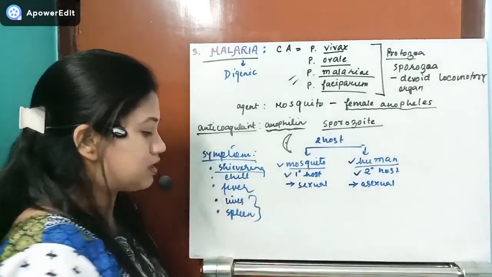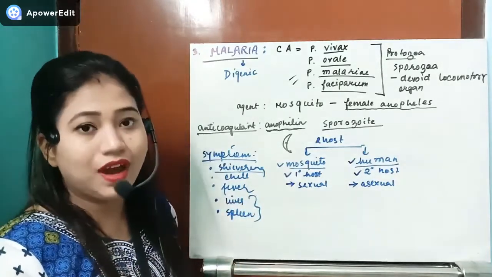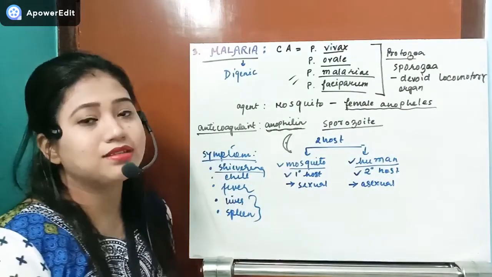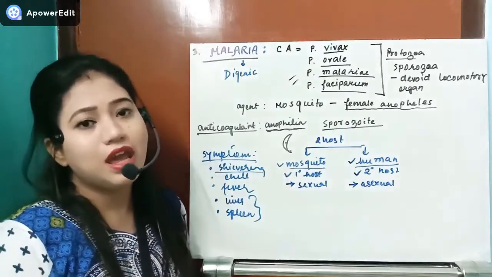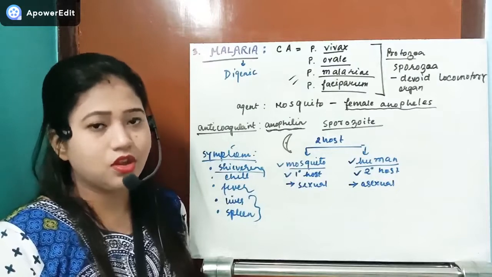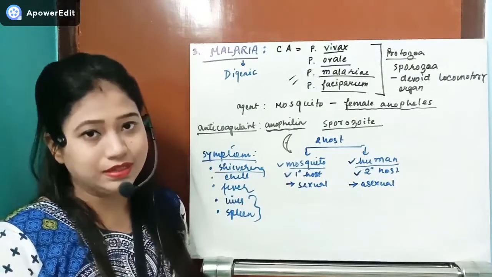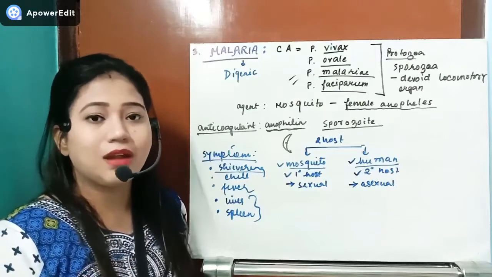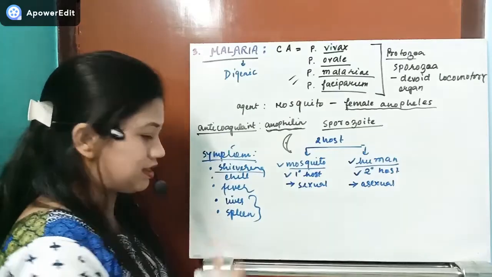Another symptom is that the individual will have liver enlargement or spleen problems. These two organs, liver and spleen, are affected because the malarial parasite completes one of its cycles in the human body inside the RBCs, the erythrocytic phase. Whenever it undergoes the erythrocytic phase, it bursts the RBC, and the RBCs are destroyed in the spleen.